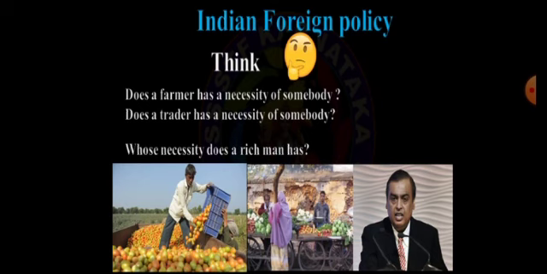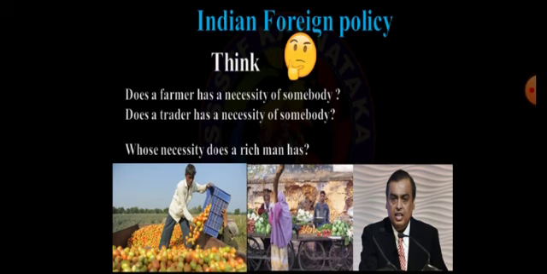Remember, yes, all individuals require somebody. There is a word which we are going to hear, that is interdependent. What is interdependent? Interdependent is nothing but depending upon others. Remember, every individual is dependent upon other individuals.